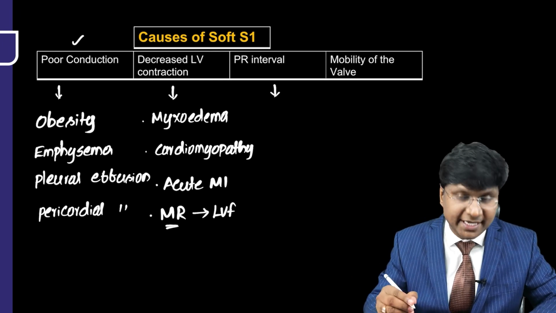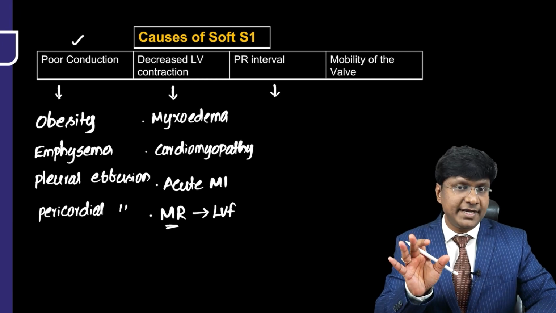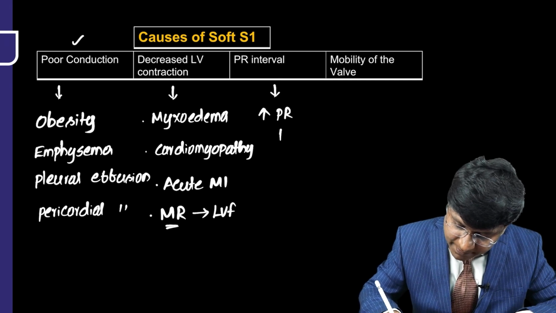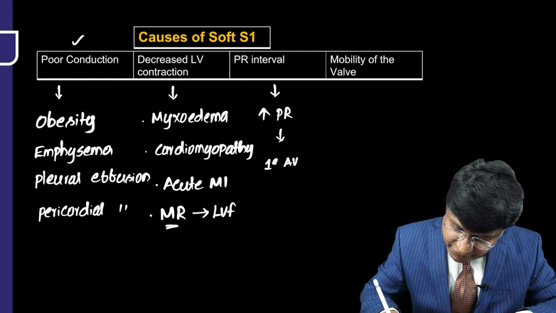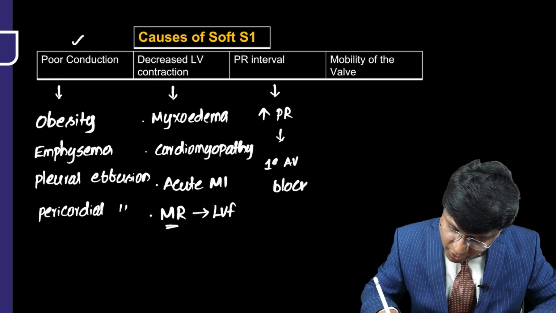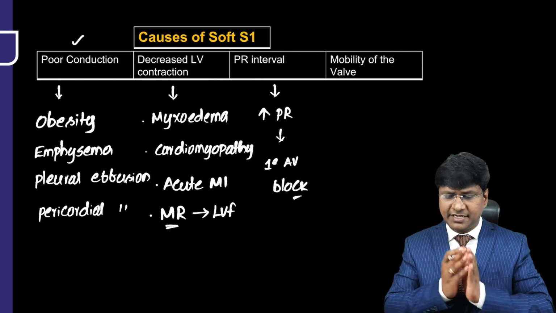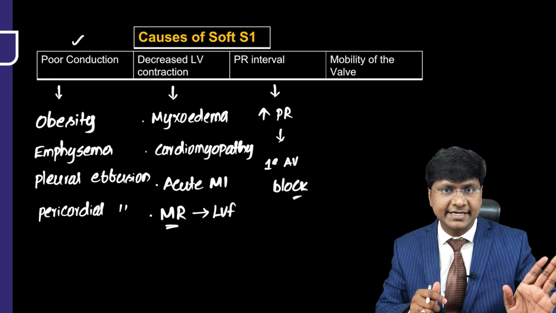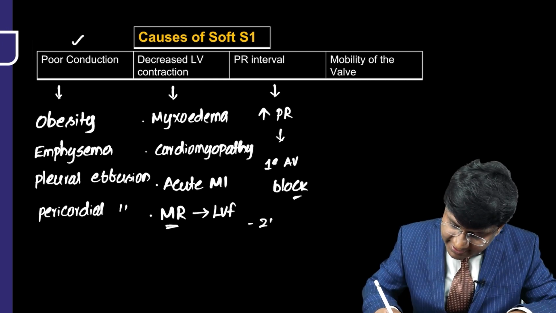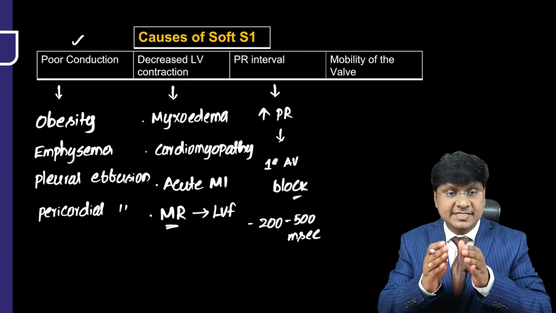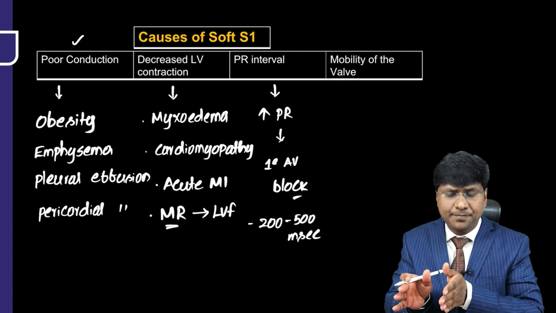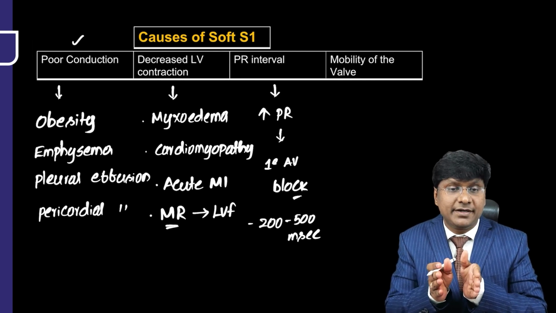Next, coming to your PR interval. In which clinical scenario of the PR interval do you get a soft S1? It is in patients with prolonged PR interval. Where can you have the prolonged PR interval? That is in patients with first degree AV block. Now, what exactly is the mechanism? Let me try to tell you. The normal PR interval is around 120 to 200 milliseconds. If the PR interval is around 200 to 500 milliseconds, in this clinical scenario, the mitral valves which are open are minimal.